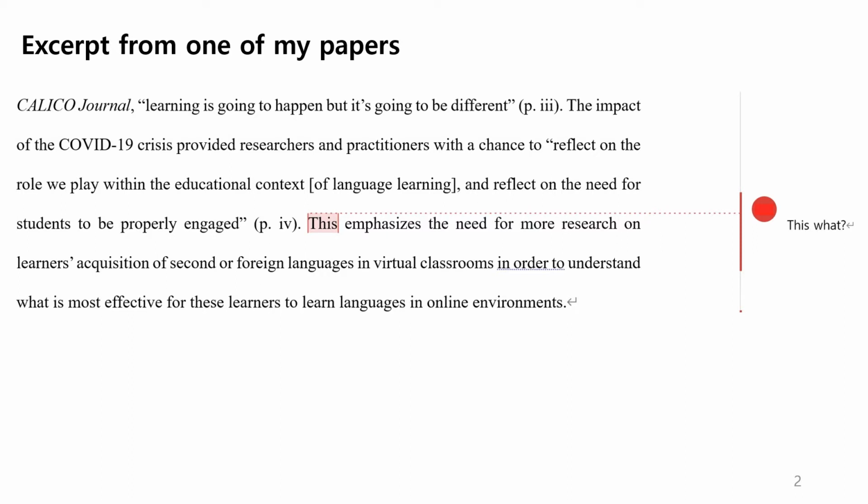So this is actually an excerpt from one of my papers during graduate school, and the red box indicates the word this. And the following says, emphasizes the need for more research on learners' acquisition of second or foreign, blah blah blah. So here, this refers to the broad context or quotation that was mentioned before. And one of the feedback that I got was, this what?